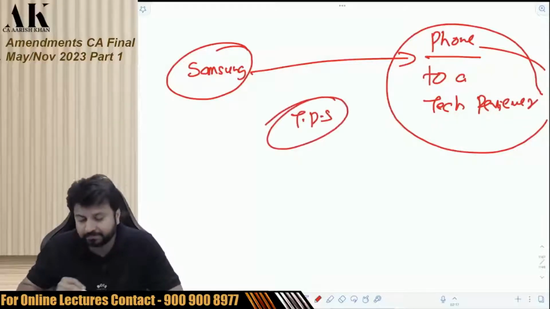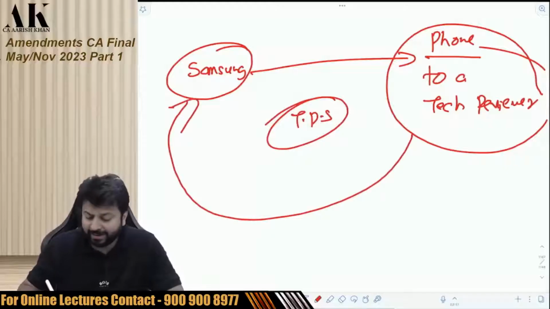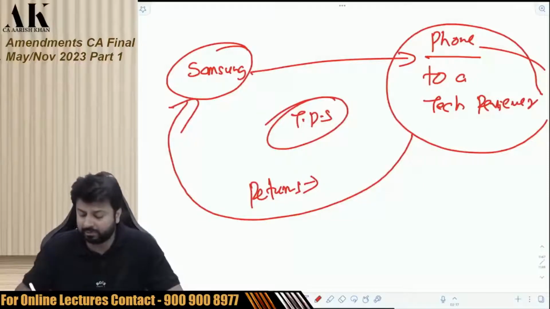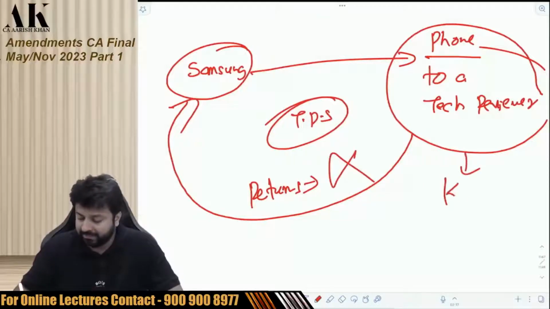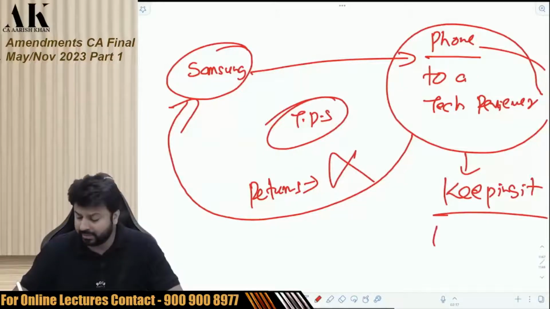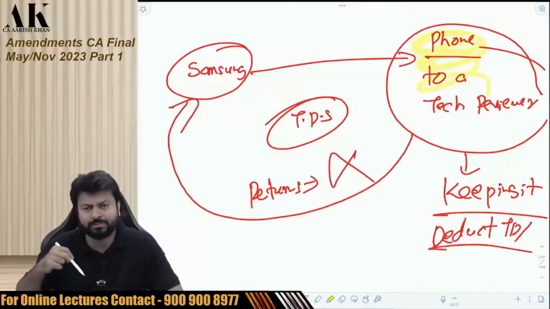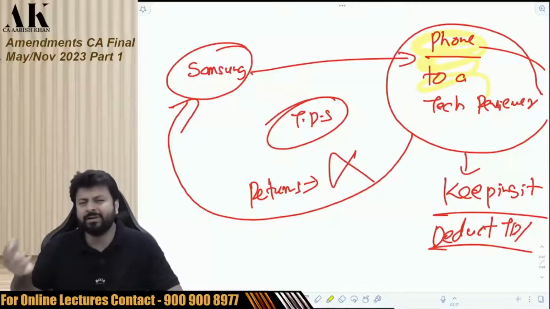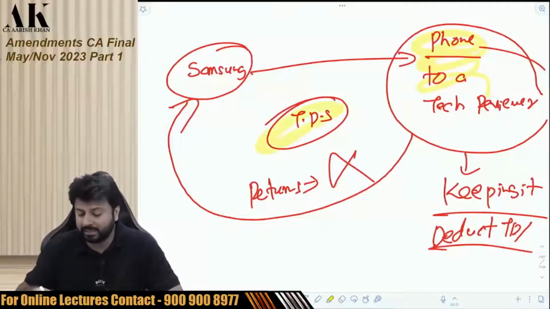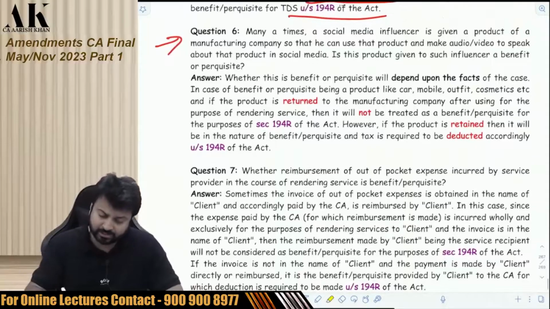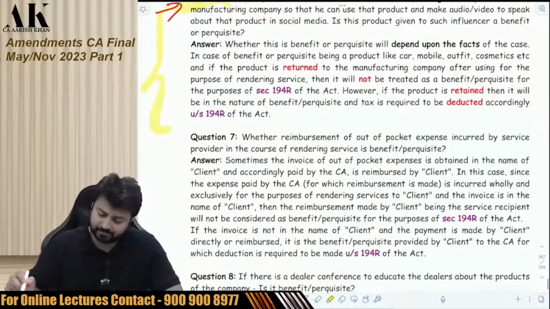Now that depends. If the reviewer returns the phone after reviewing, then no TDS. But if he is keeping it with him, he is not returning, then deduct TDS. Because if he is returning the phone after reviewing it, then there is no benefit given to the reviewer. But if the company is saying review the phone, keep it with you, then you have to deduct TDS under 194R. This is what question number 6 has to say. Check it once, all of you. Read it.